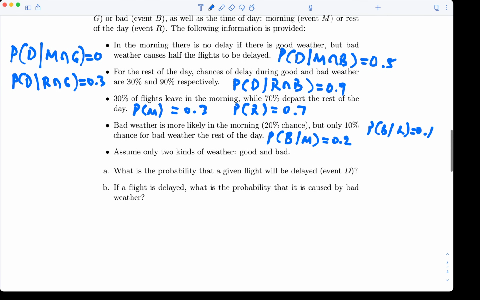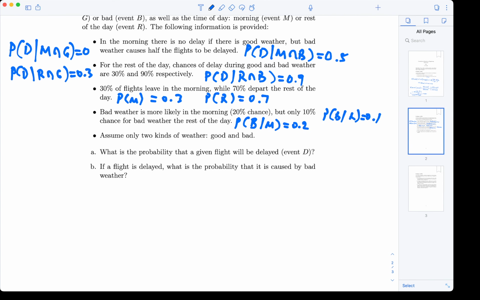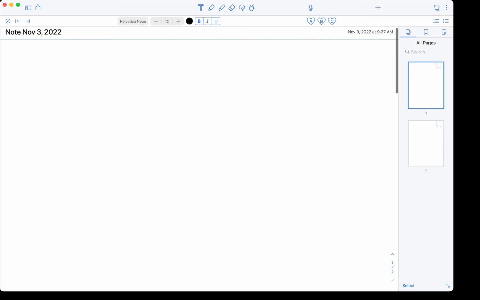And let's try to open up a new page here. Let's see how we can do this. Oh, let's just open up a new note. There we go. Okay.